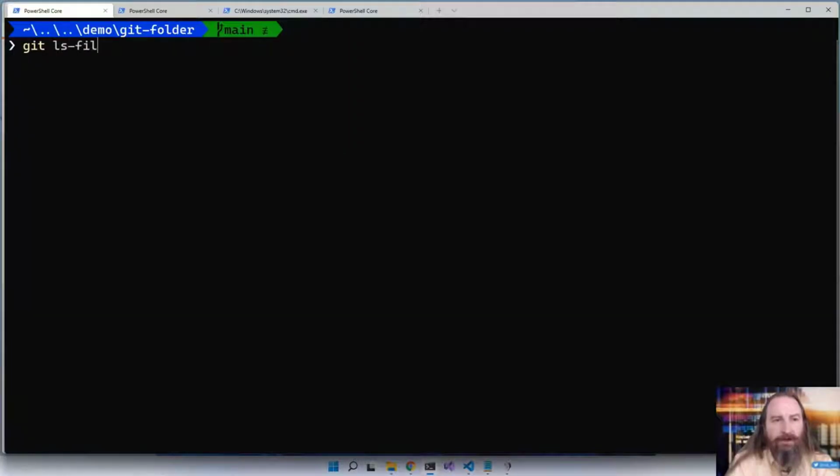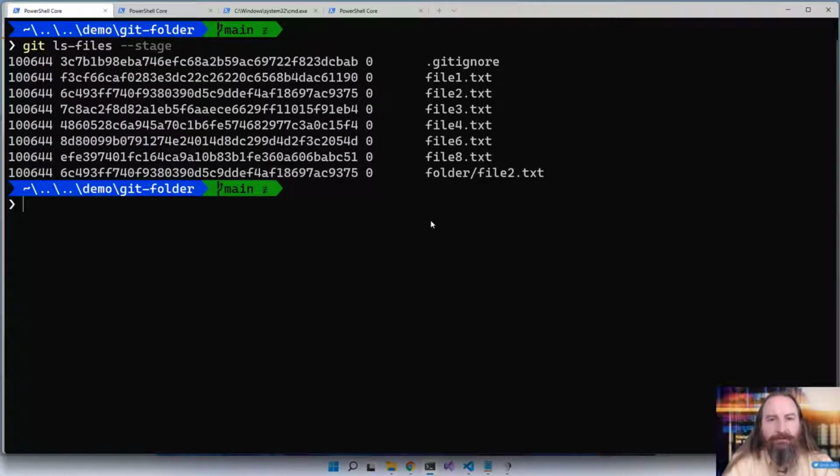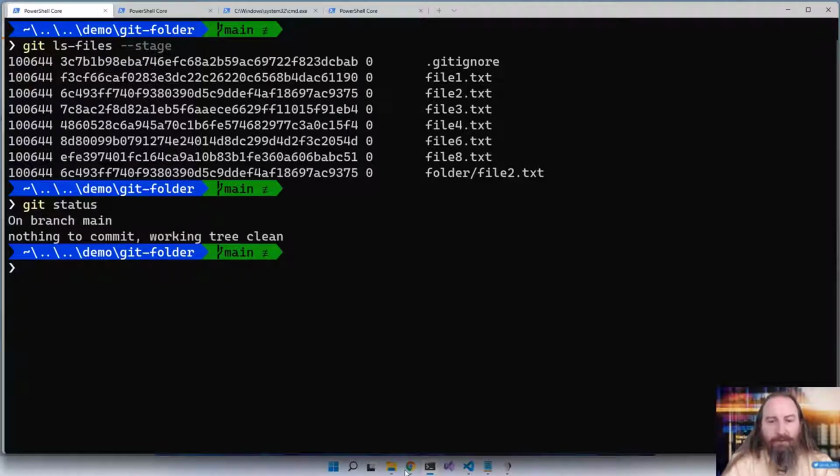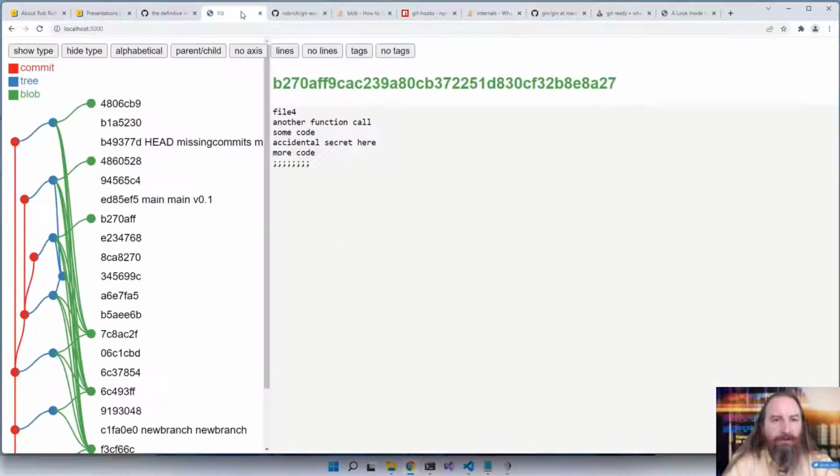git ls-files, and we'll do a --stage, which will show us this merge status. So right now we're not merging, so they're all 0. This is all of the hashes of all of the files in my working directory. So when I say git status, Git doesn't need to go traverse the tree and look through all of the commits and all of their tree nodes.